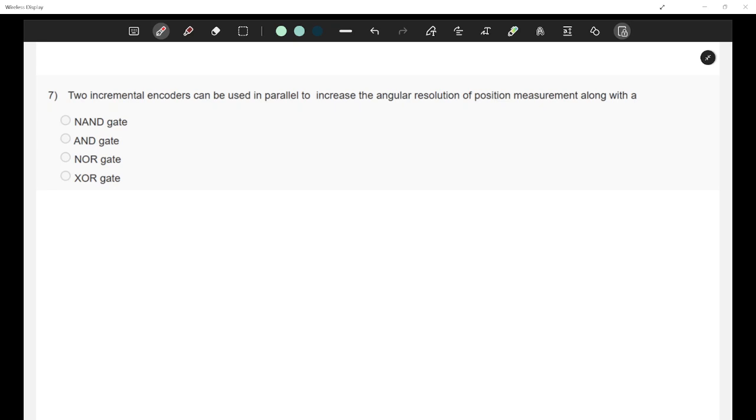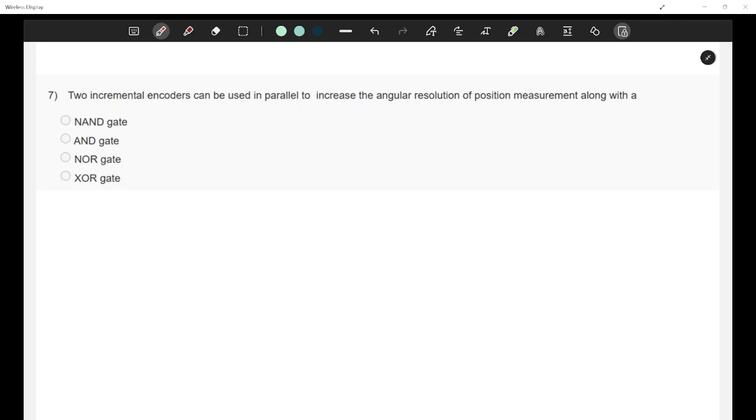If you've seen the lecture, you might remember the parallel use of an encoder, because just one of them actually creates a problem: you have a limited amount of space to put a limited number of gaps through which the light can pass, and you won't be able to achieve a very small position resolution. Like if you want to calculate 0.00001 degrees, you won't be able to if you don't have a very high precision encoder.